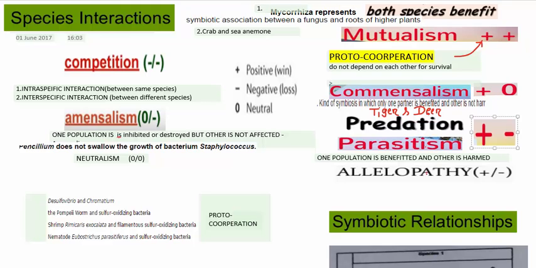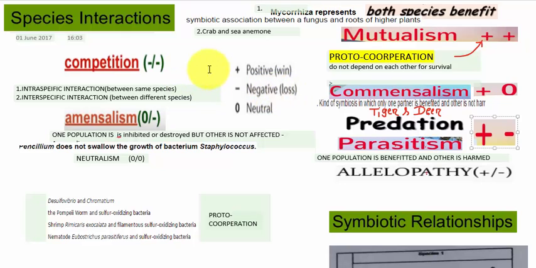So today we are dealing with ecology and the topic is species interactions. We know that at the community level the species generally interact, and the competition is mainly intraspecific or interspecific. Intraspecific means the competition occurs between the same species, and if the competition is between different species, then it is called interspecific interaction. Either way, competition means both species get harmed. The negative symbol is for loss.